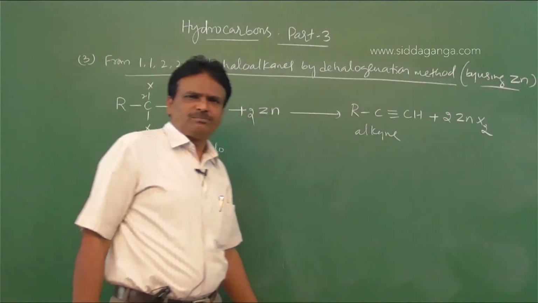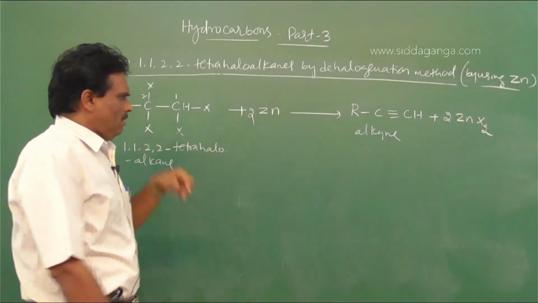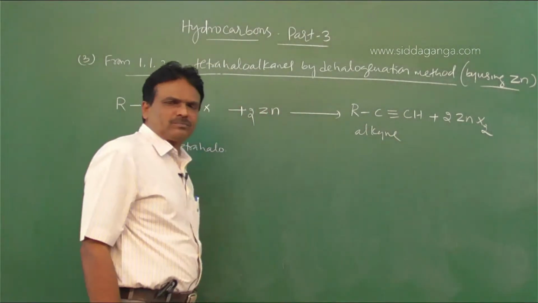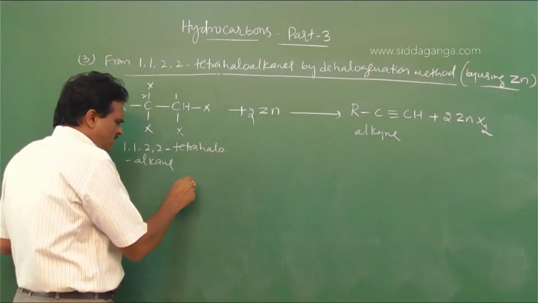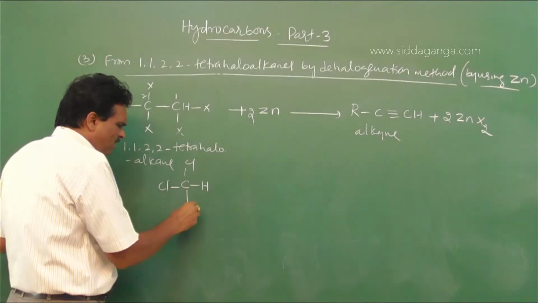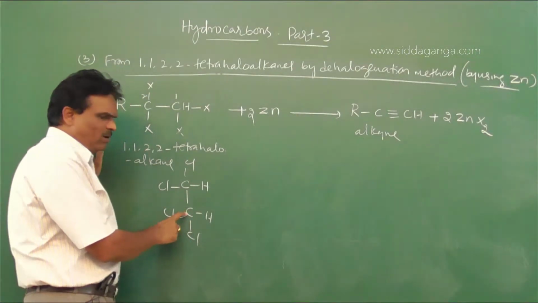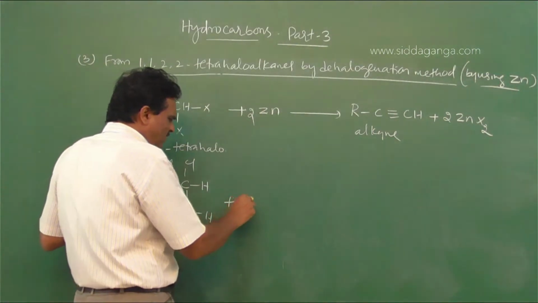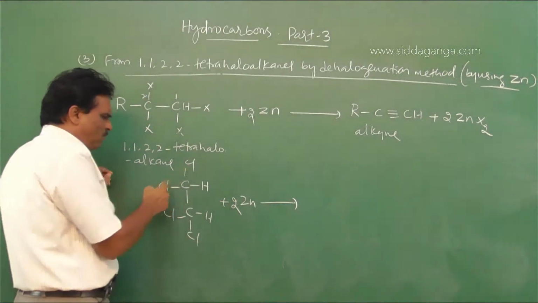In this reaction, tetrahaloalkanes on heating with zinc are converted into alkyne. Or if we take CHCl2 bond CHCl2, this is 1,1,2,2-tetrachloroethane. When it is heated with zinc, 2 moles of zinc take up 4 chlorine atoms.